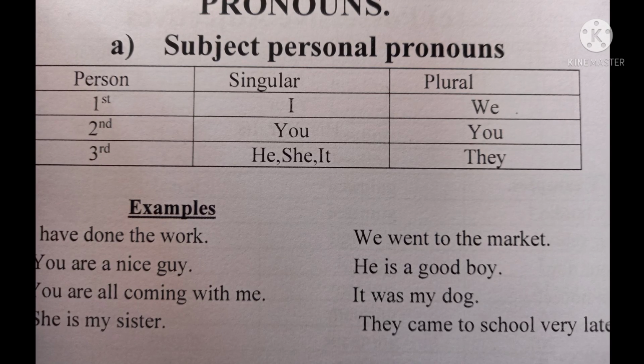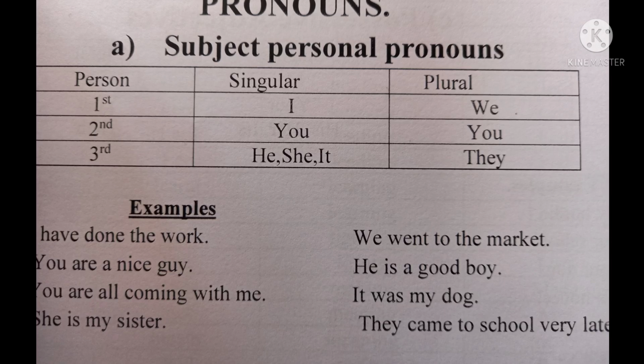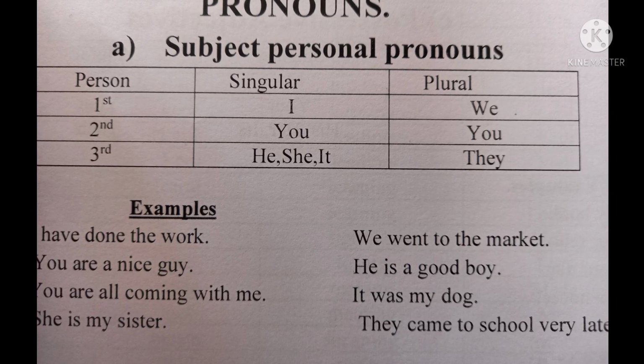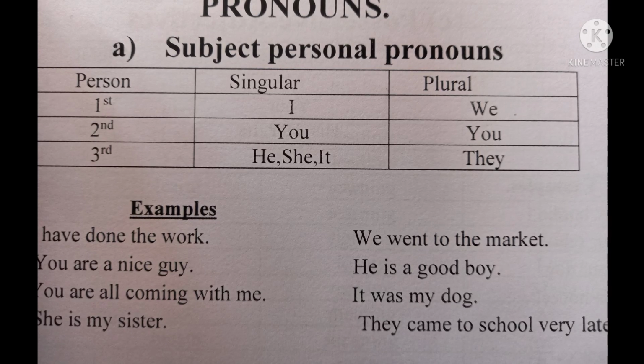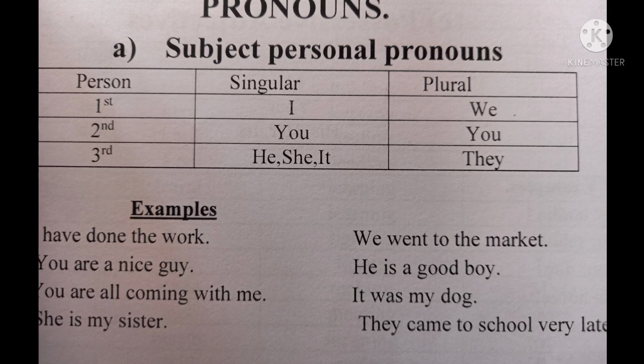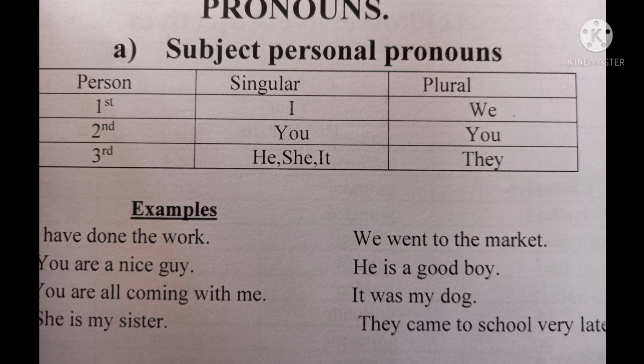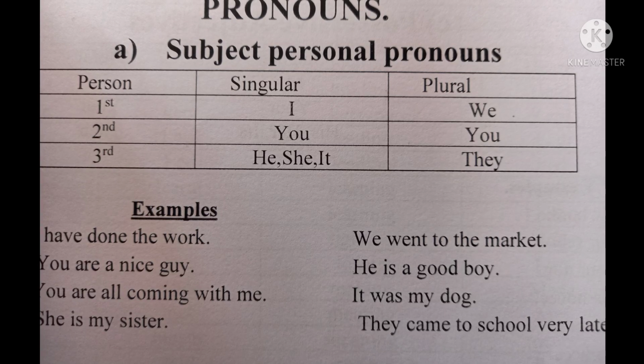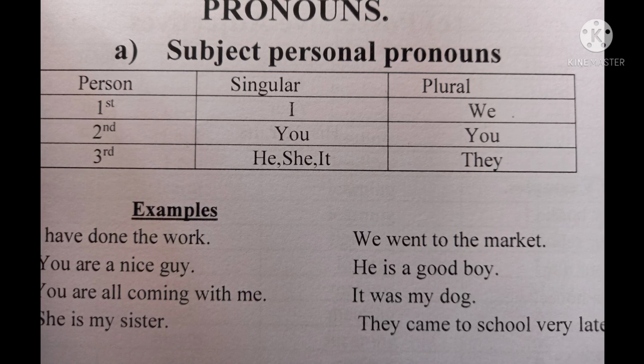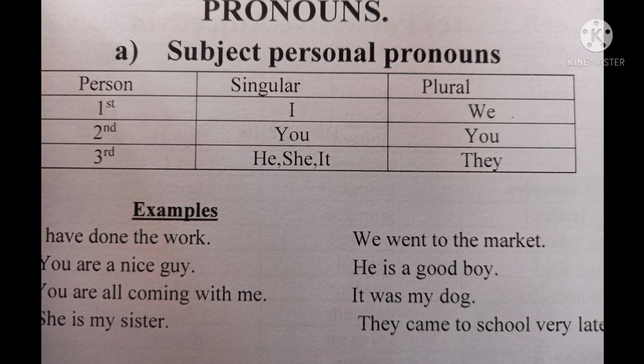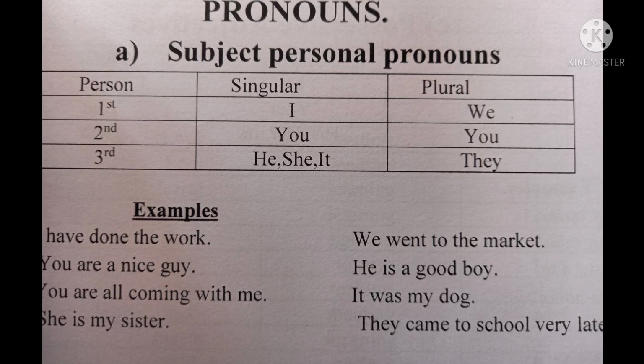Under first person singular we use the word I. In plural we use the word we. In second person singular we use the word you, plural also you.